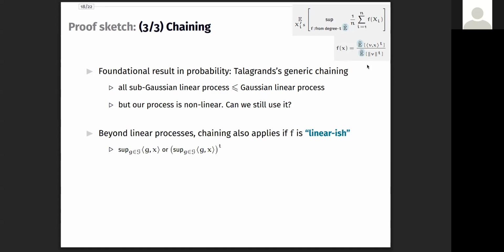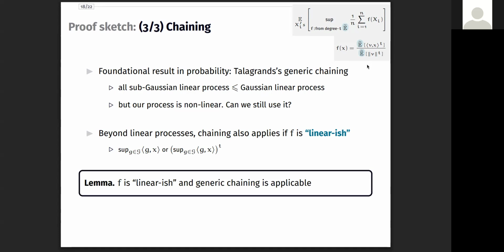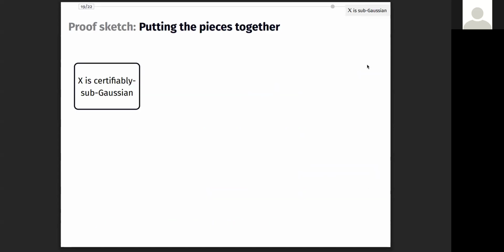Encouragingly, Talagrand's result applies not only to linear functions, but also functions that are sufficiently linear. That is, functions that can be expressed as the supremum of linear functions or powers of such suprema. Motivated by this, we show that our function does have this structure. As a consequence, we can apply generic chaining to replace sub-Gaussians with Gaussians.